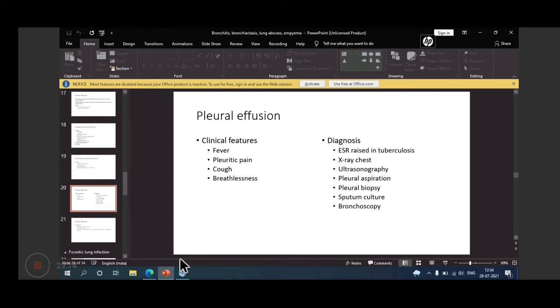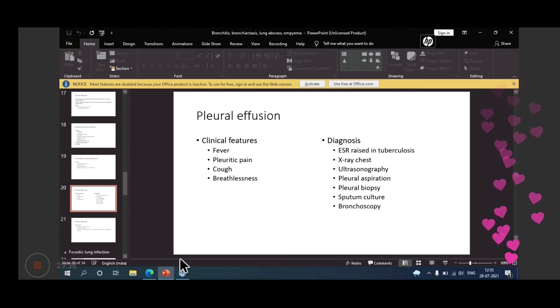Then X-ray chest is diagnostic because it will tell you that some fluid is there inside. Then ultrasonography may be useful in localization of effusion. Then pleural aspiration may be done, and pleural biopsy may be useful for diagnosis.